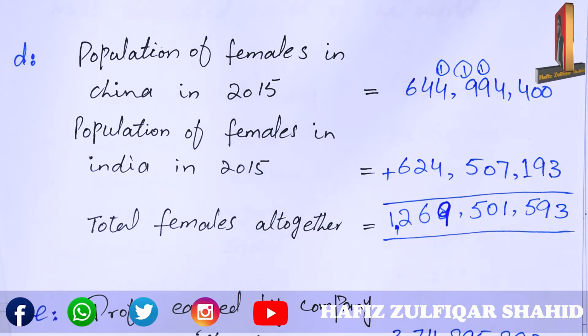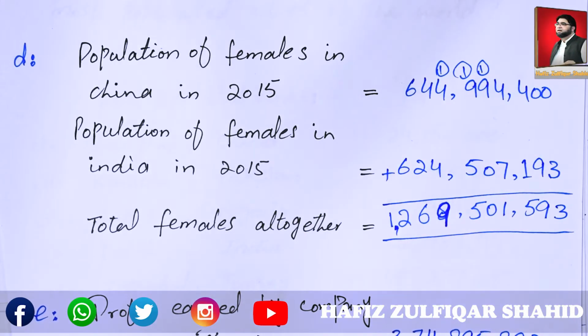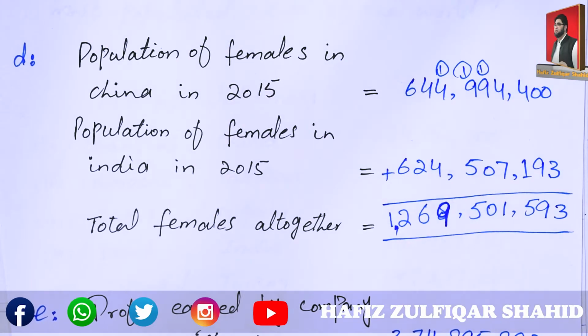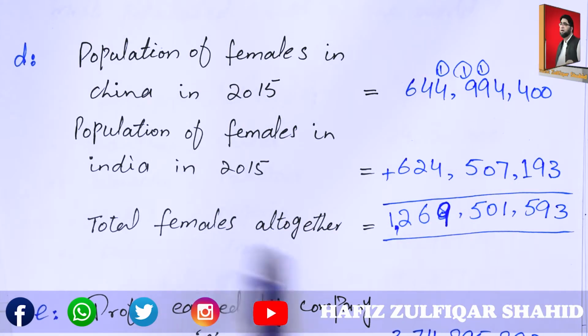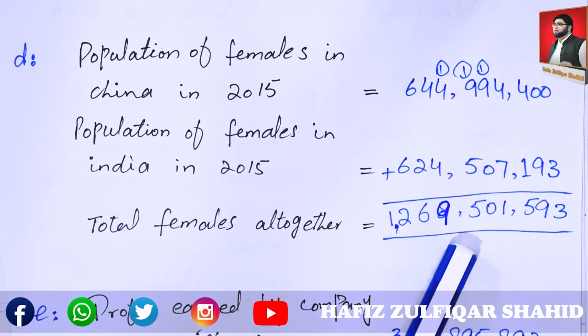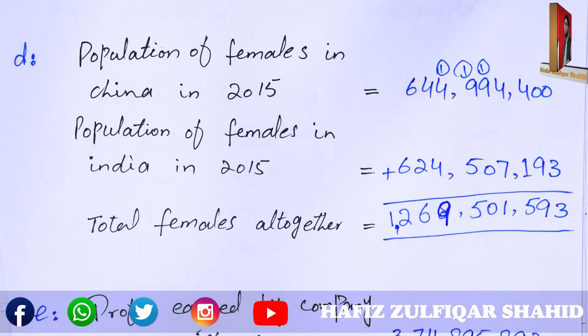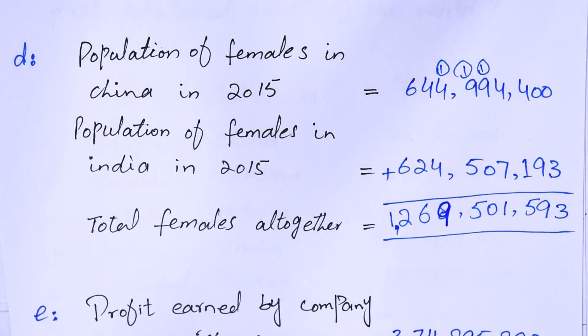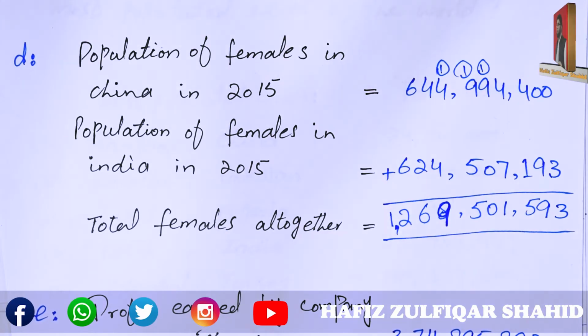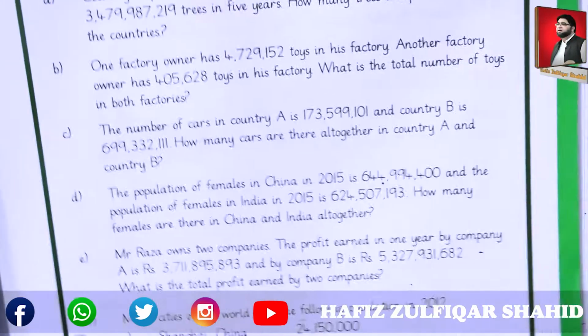Total females altogether in India and in China in 2015 was 1,269,501,593 in total. Let's see the next part of this exercise.